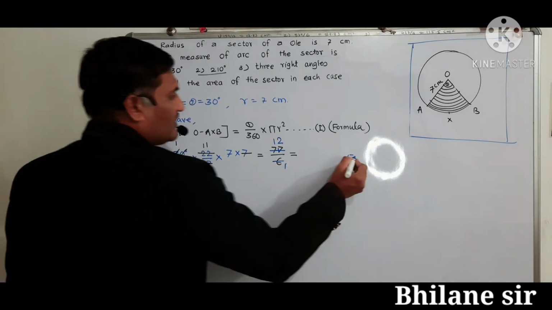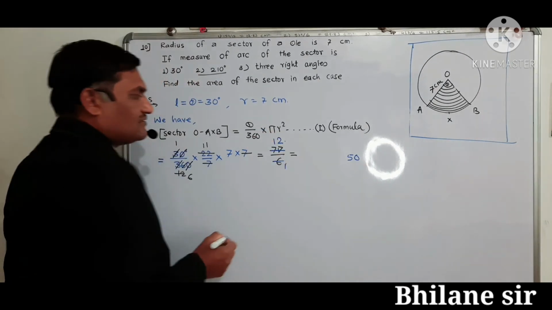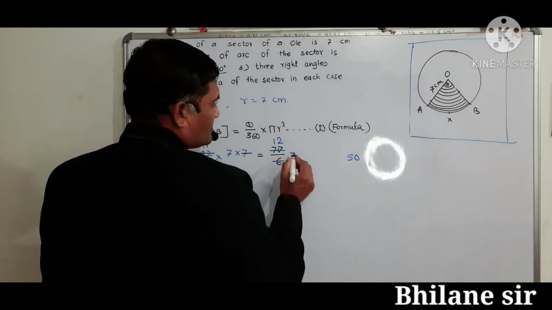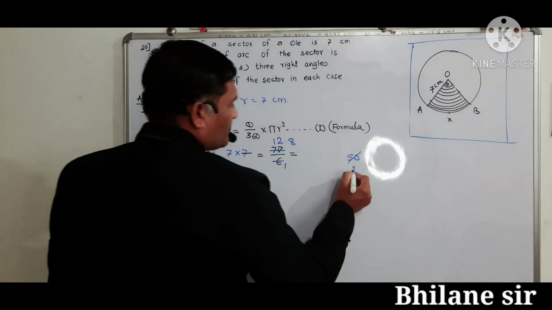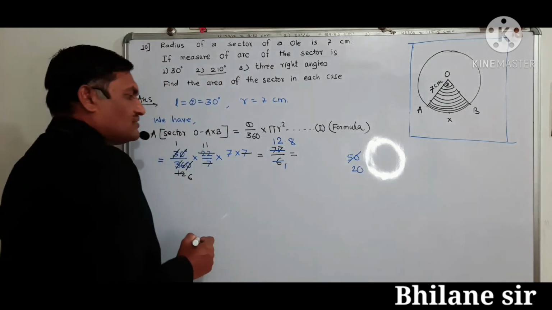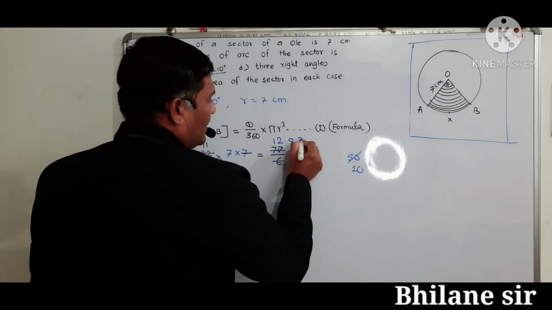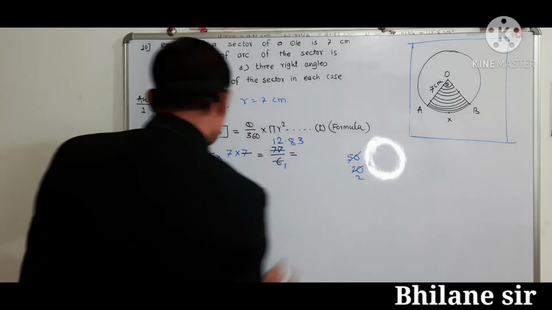Then take 0. Take here point. 6 8s are 48. 2 take here. Take 0. 6 3s are 18. Also 2 and so on.